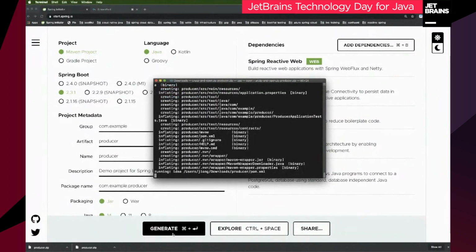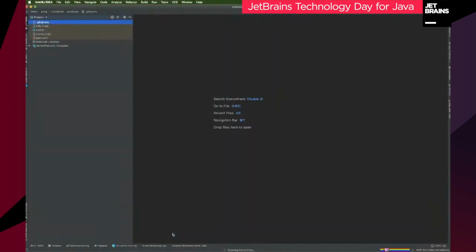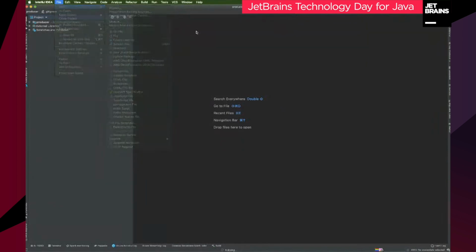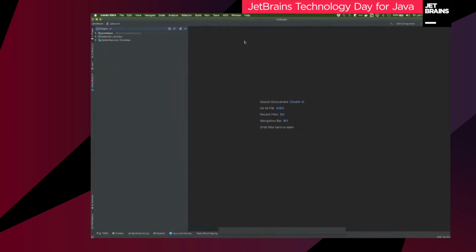I'm going to open this up in my IDE. You know what I just did there that I don't need to do? I unzipped the zip file, and I have a little Python script that unzips it and then opens up the pom.xml in my IDE, which of course is IntelliJ. I'm a big fan, but you don't need to do that. If you're using the Ultimate Edition, you can go to File, New, and there's a wizard there, and that wizard feeds into the same service, start.spring.io, as I just used. I'm just so used to doing it that way. But if you're already in IntelliJ and you're not worried about keeping one thing separate from the other for the purposes of presentation, then absolutely feel free to use it.